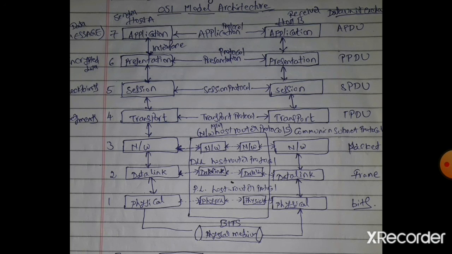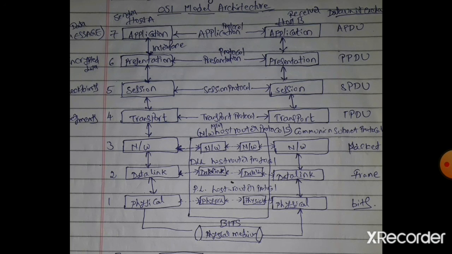Second one is the data link layer. The data link layer has 4 functions. First one is services provided to the network layer. Second one is framing techniques, that is, how the data link layer divides data into different frames, and what the different methods used for framing are. Third one is error control. The data link layer is responsible for reliable transmission of data. Reliable means the frames have to be transmitted without any errors.